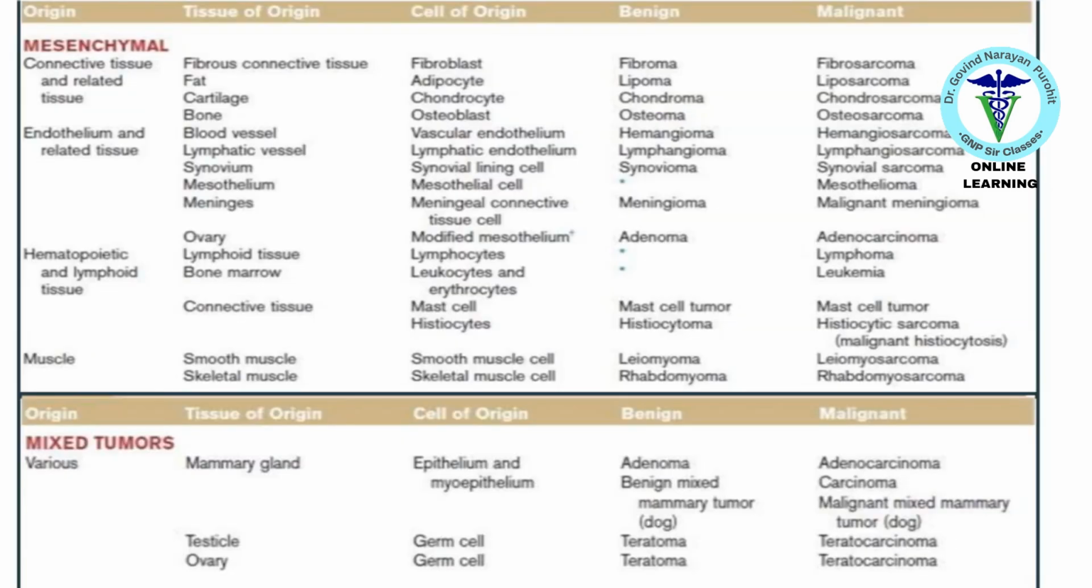Mesenchymal tissues, including connective tissue, bone, and muscle, can also develop various tumors. These range from benign fibromas to malignant fibrosarcomas. Recognizing the tissue of origin helps in identifying the type of tumor and its potential behavior.